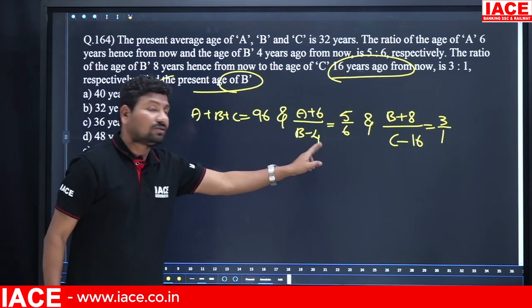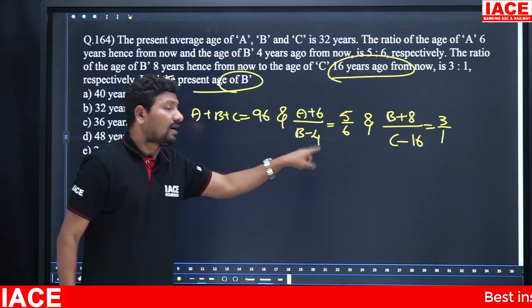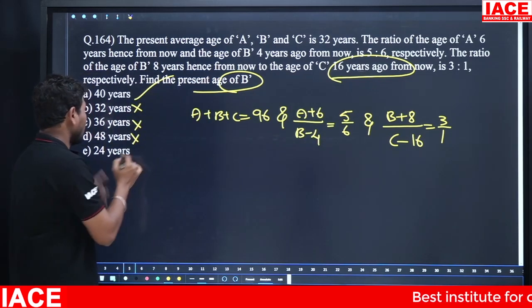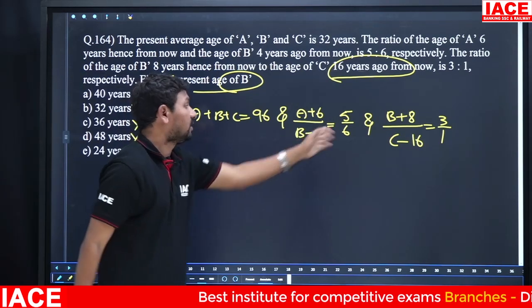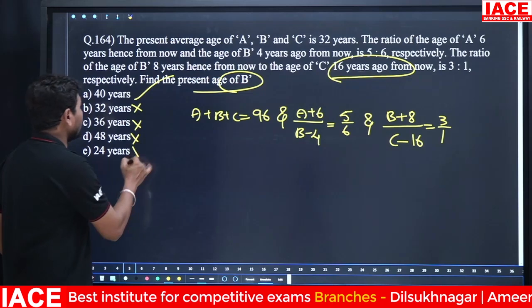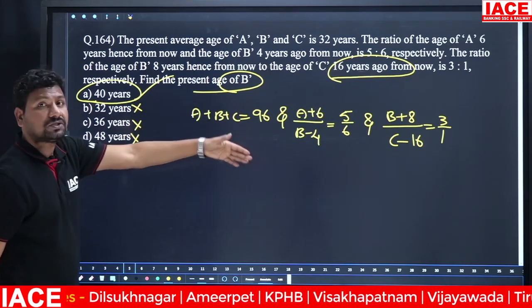Look at 36. 36 minus 4 is 32. 32 is not divisible by 6. Next, 48. 48 minus 4 is 44. 44 is not divisible by 6. And 24. 24 minus 4 is 20. 20 is not divisible by 6. Then only one option is available that satisfies the ratio when substituting the B value.